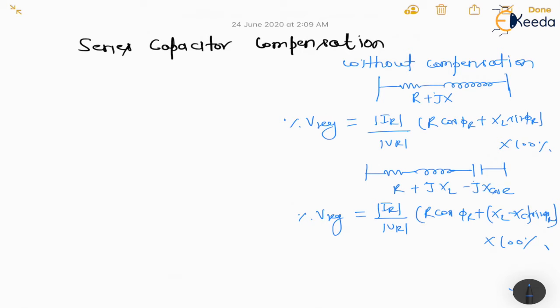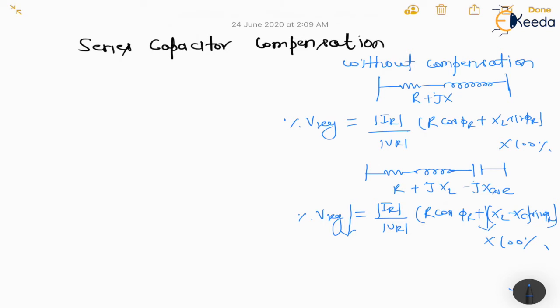So what is happening exactly? If we are providing the series capacitor compensation, this value is reduced, so percentage voltage regulation is reduced. So this is the advantage, and we know that the percentage regulation would be less. When we use the series capacitor compensation, the voltage regulation value has been reduced.